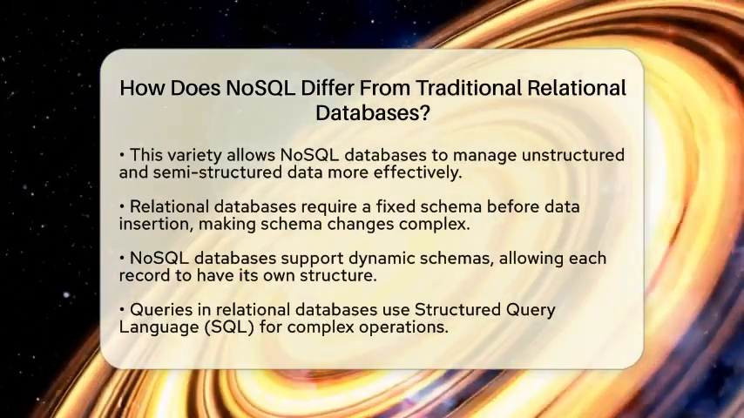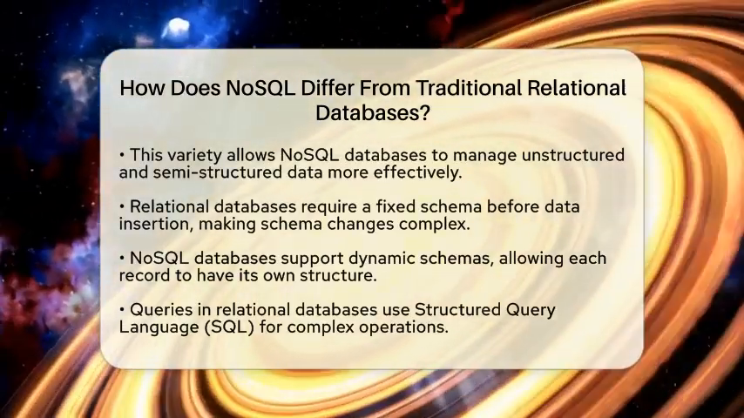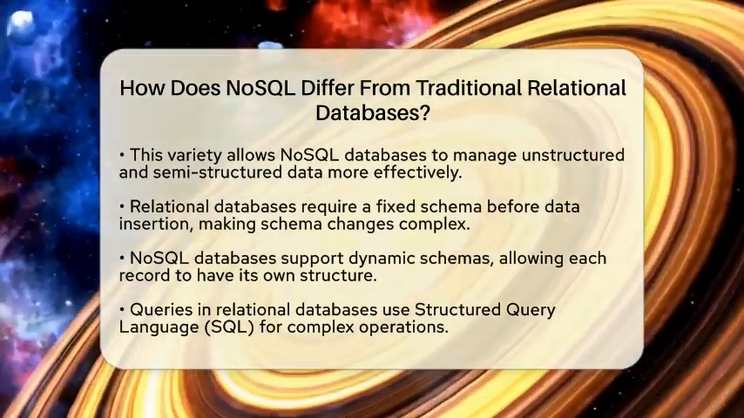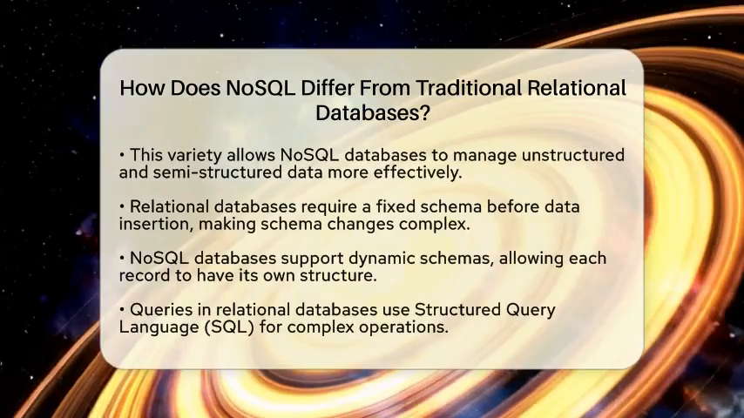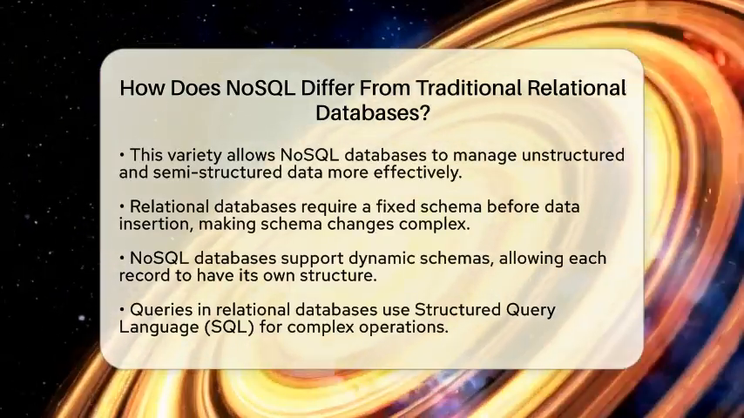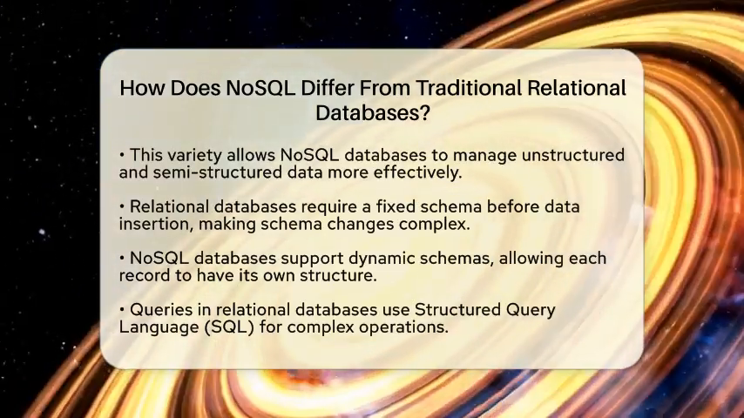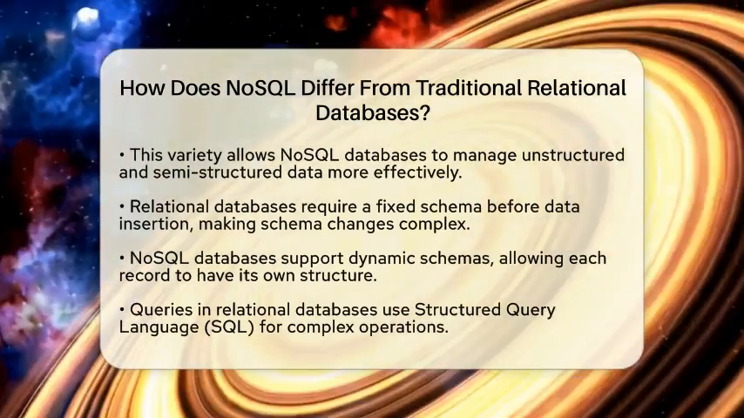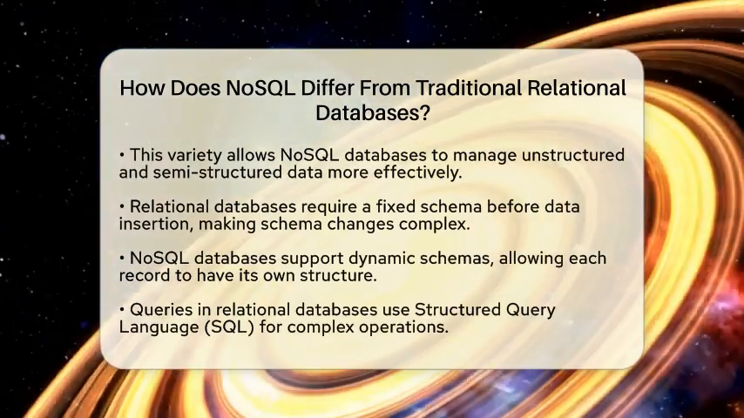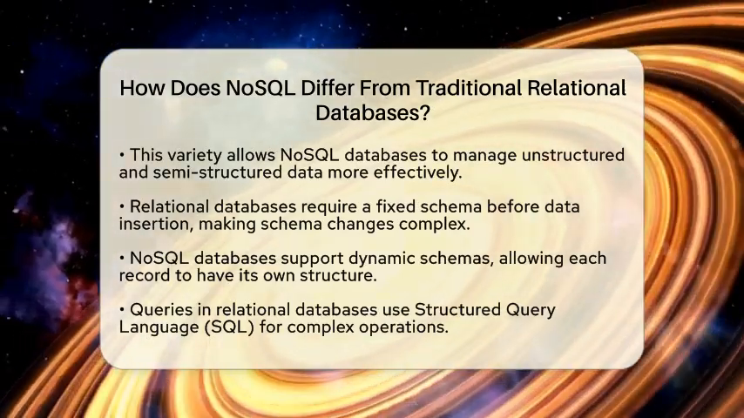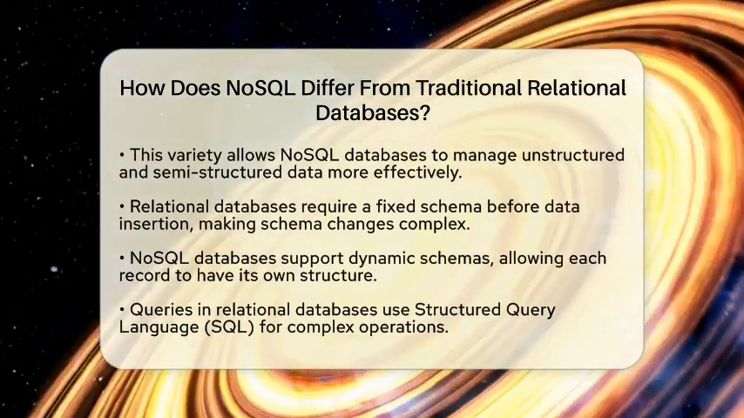Next, let's talk about schema flexibility. In relational databases, you need a fixed schema before you can insert any data. If you want to change the schema later, it often requires careful planning and migrations. In contrast, NoSQL databases allow for dynamic schemas. This means that each record can have its own structure, which is particularly useful when dealing with rapidly changing data formats.